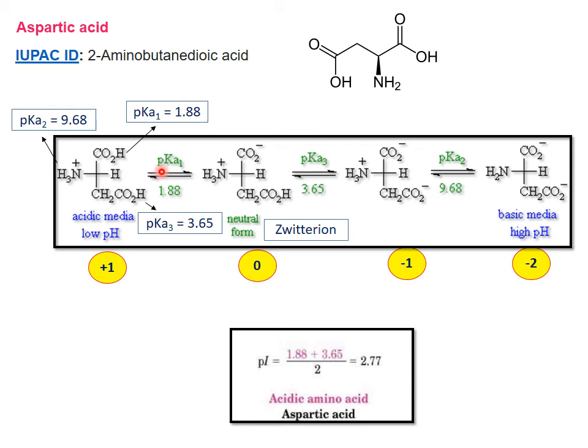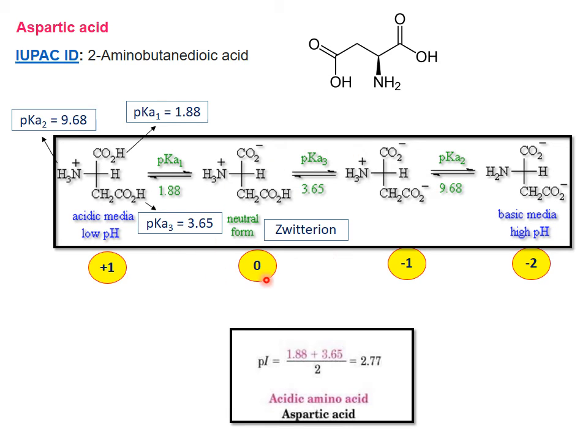So when you increase the pH to around 1.88, the alpha carboxylic acid hydrogen gets ionized, and we form NH3+, CO2-, and CH2CO2H. Before increasing the pH, the net charge is +1. After increasing the pH to 1.88, the net charge value is 0.